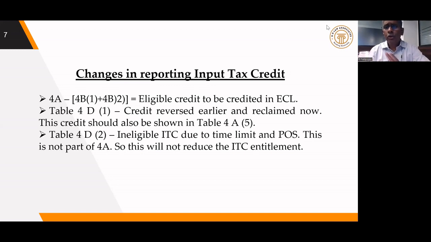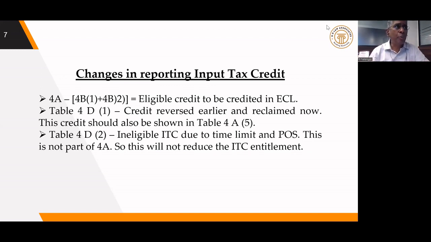4D2, in two situations, credits are ineligible. For example, CGST, SGST paid in a different state. I'm a taxpayer. I go to a different state and I'm staying in a hotel. The hotel will charge only CGST, SGST of the respective state. Suppose I go to Karnataka. The Karnataka hotel will charge CGST and Karnataka SGST, which is not eligible for ITC for me. I am registered in Tamil Nadu. I am not eligible to take that credit. This amount is an ineligible credit.